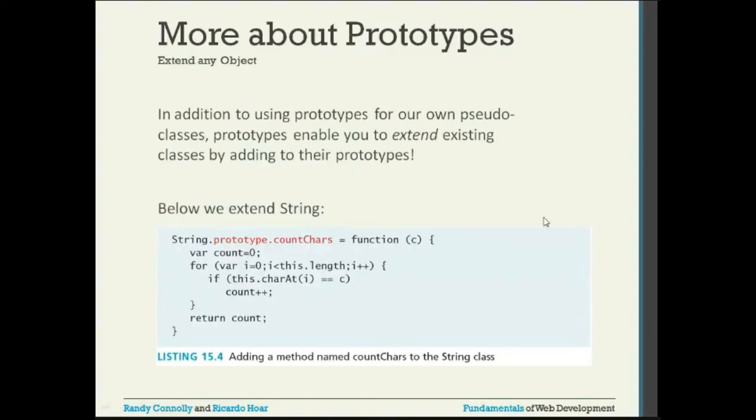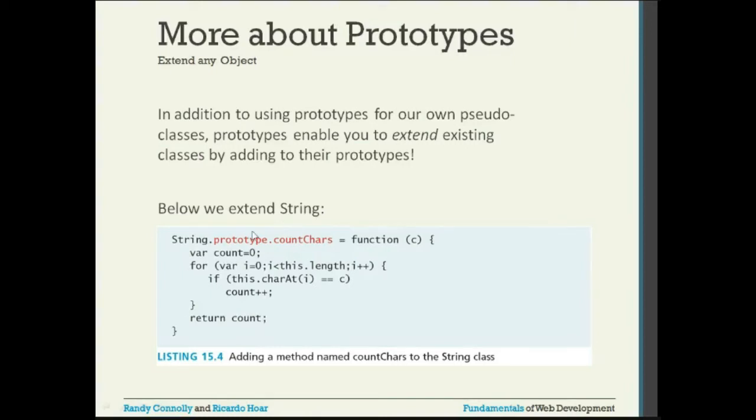In addition to using prototypes for our own pseudo classes, prototypes enable you to extend existing classes by adding to their prototypes. So we can also do the extend. We can extend using the pseudo classes. How to do that? Below we are extending a string.